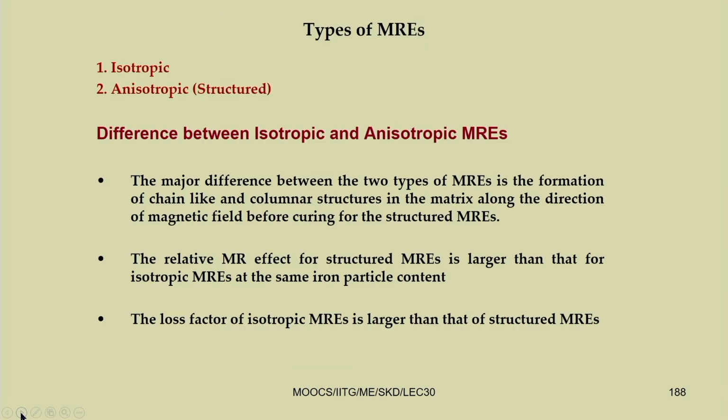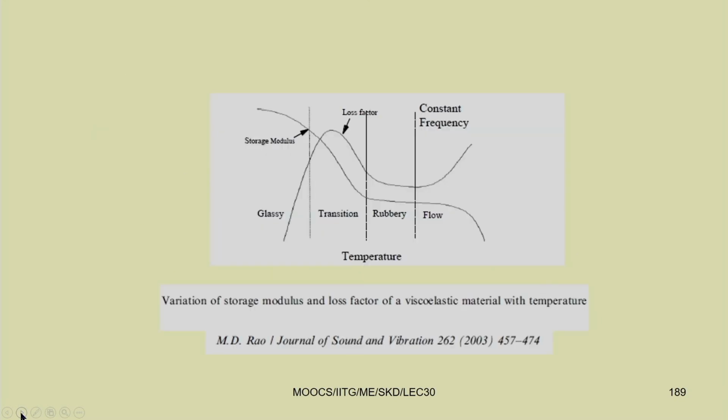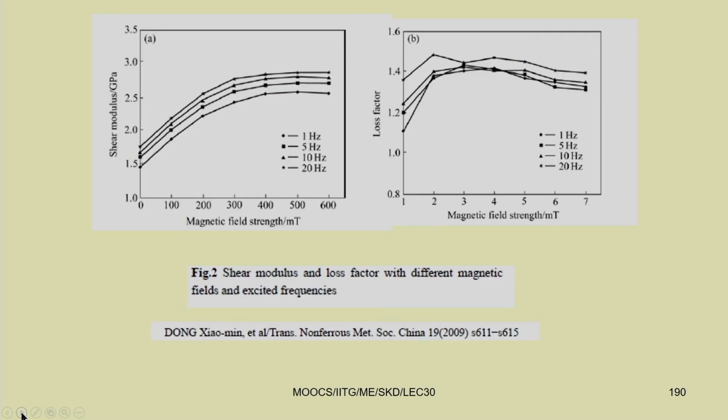Okay, there are two different types of MRE, one is isotropic MRE and the second one is anisotropic MRE. You can see that by applying temperature we can change the loss factor and storage modulus. Similarly, by applying a magnetic field we can also get different shear modulus and loss factor. This is the magnetic field strength. As we go on applying this magnetic field strength, you can see the shear modulus is changing.